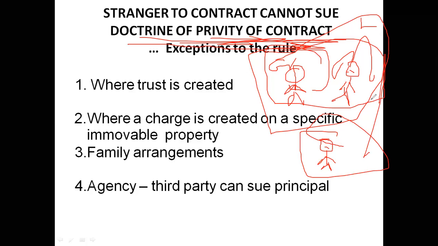Contract agreement is reached between these two parties. He is a stranger, an unknown person to the contract. But in certain conditions, a third party also can file a case against these parties in a contract.